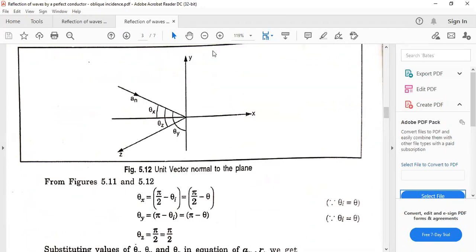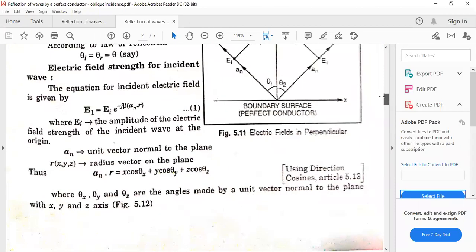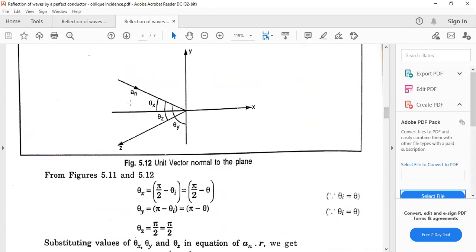Now, from both these figures, theta x is pi by 2 minus theta I, क्योंकि theta I क्या था, यहाँ पे था. ठीक है, अगर तुम ऊपर वाली फिगर को देखो तो what is theta I? This one, and theta x is this one. So what is theta x comes out to be? Theta x is pi by 2 minus theta I or pi by 2 minus theta.